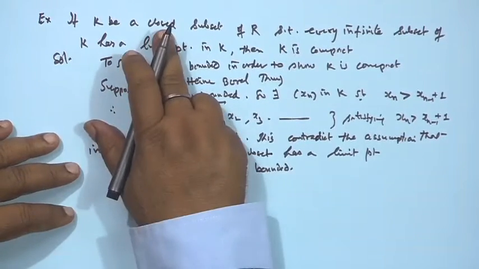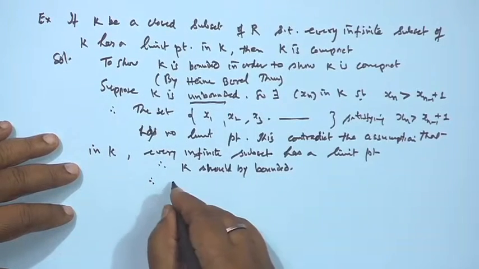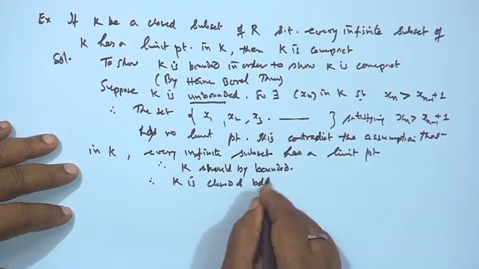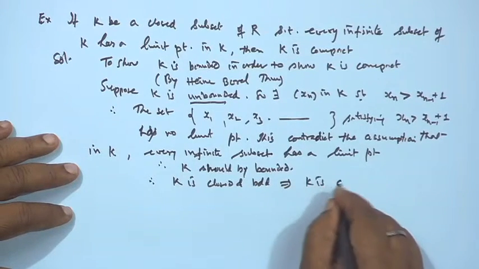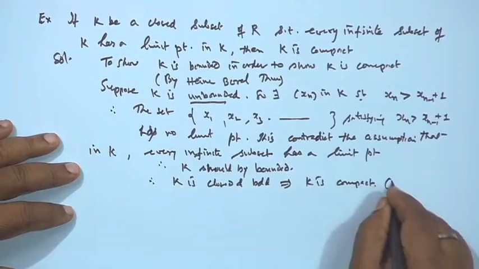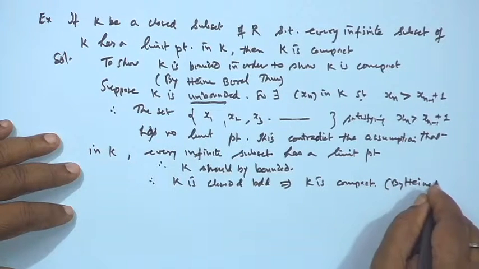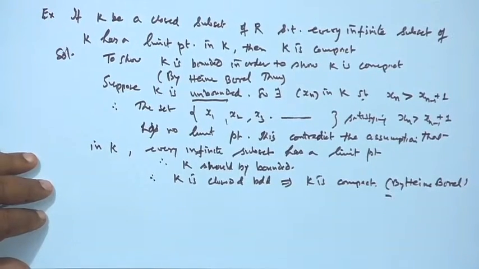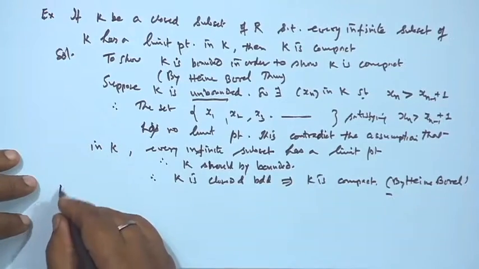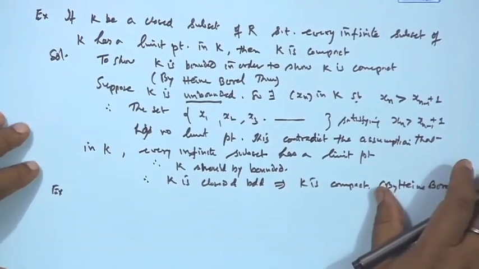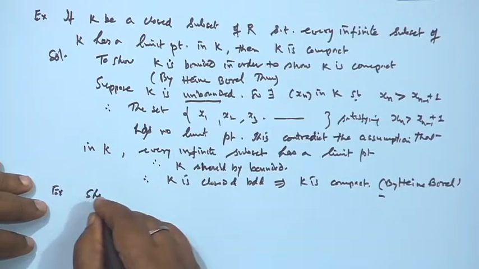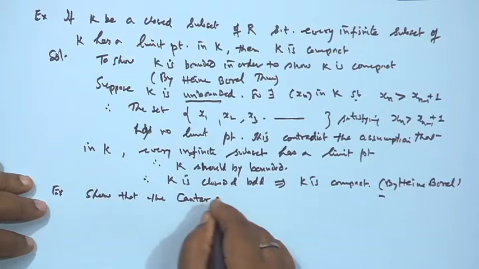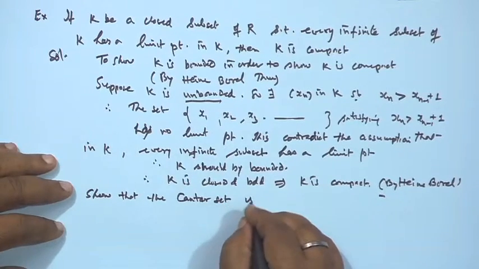So, K is closed, K is bounded, hence K is closed and bounded, which implies K is compact by Heine-Borel. Therefore, this completes the results. Next is very simple: a fundamental question, to show that the Cantor set is a compact set.